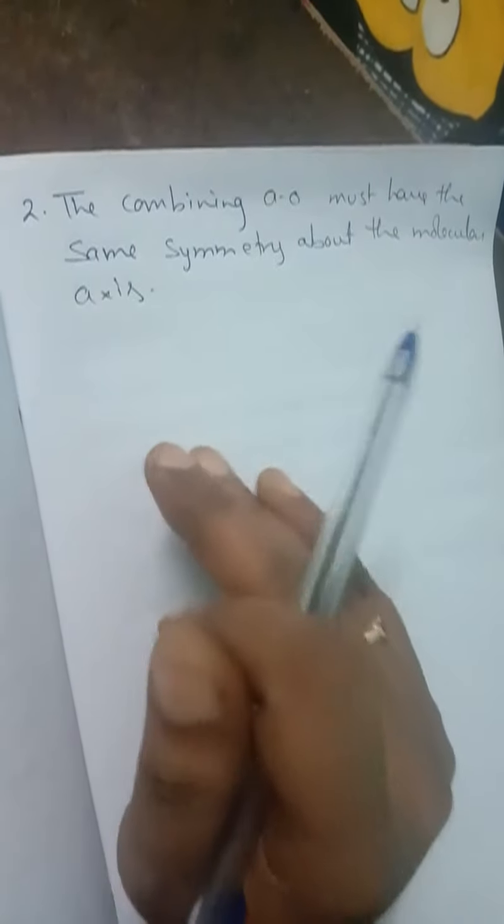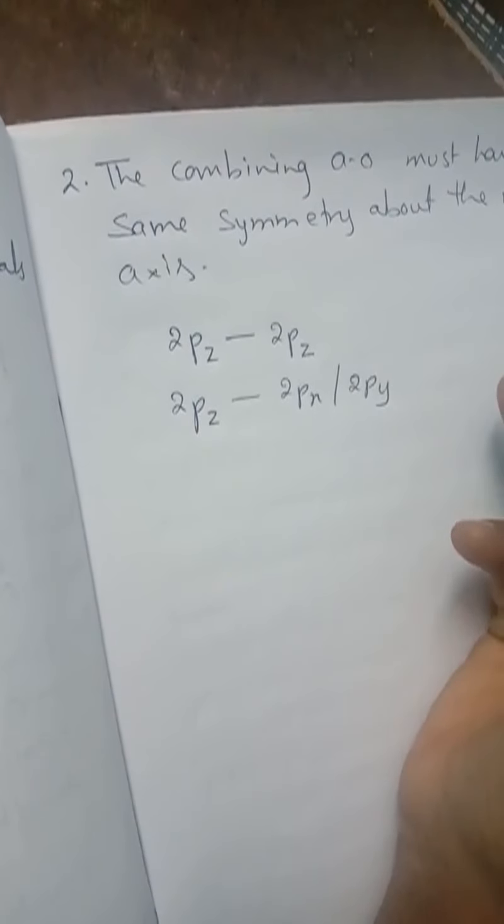For example, a 2pz orbital of one atom can combine with the 2pz orbital of the other atom, but a 2pz orbital will not combine with 2px or 2py, because the axes are different, isn't it?